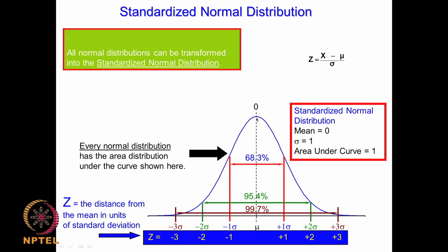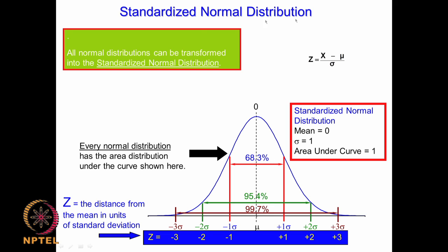The mean will become 0, that means you are sort of transforming it and shifting it so that the mean becomes 0, okay, and the area under the curve becomes 1 and sigma becomes 1. So mean becomes 0, that means you have shifted your curve and then you have adjusted your curve so that the standard deviation is 1 and the area under the curve is exactly 1.